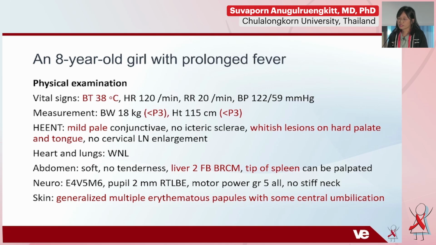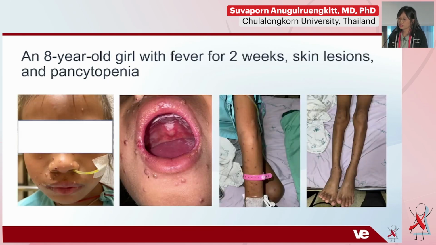For the physical examination at the tertiary care hospital, she had fever, and the measurements showed underweight and short height. Other findings were mild pallor and whitish lesions on the hard palate and tongue, and hepatosplenomegaly, with the tip of the spleen palpable. The skin lesions were generalized multiple erythematous papules with some central umbilication.